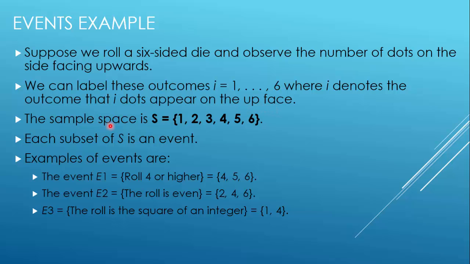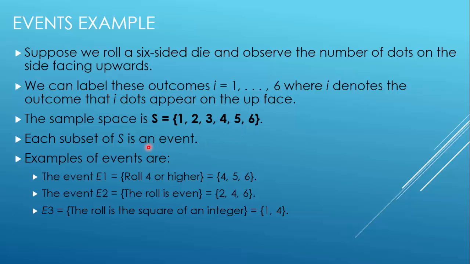The sample space is S equals {1, 2, 3, 4, 5, 6}. This is important, because if you have one die, the possible outcomes are either 1, 2, 3, 4, 5, or 6. You cannot have any other number.